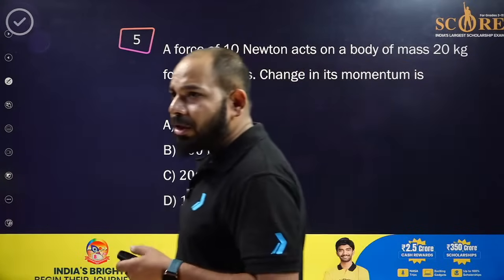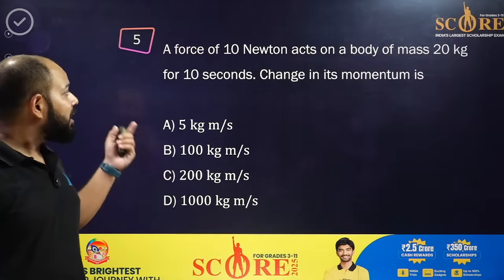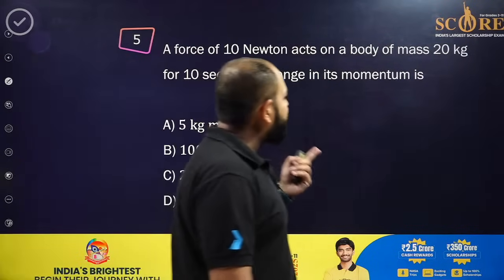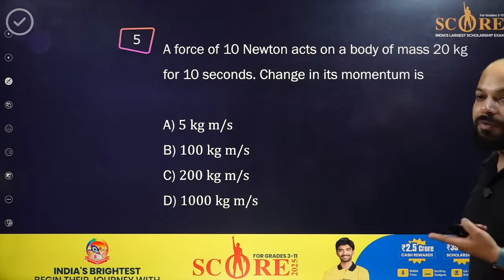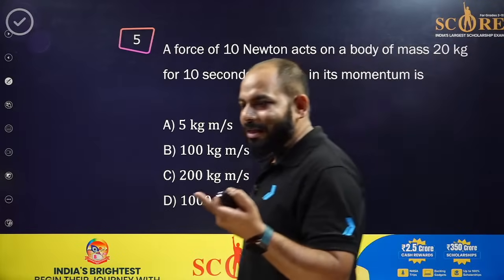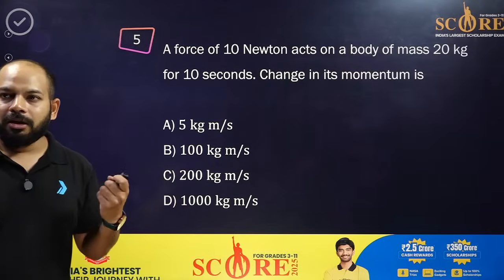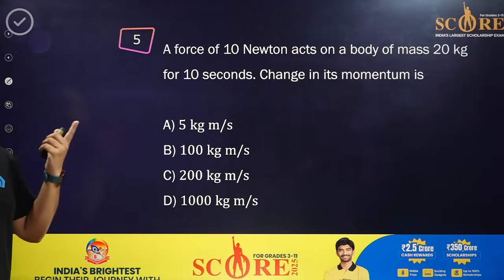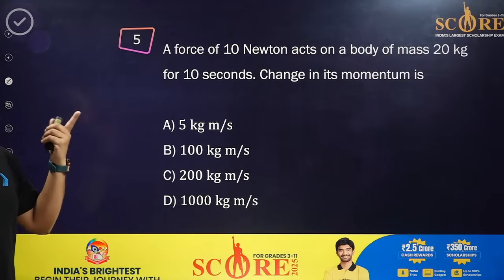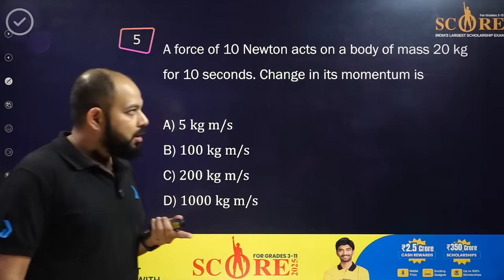Let's come to the next question, everyone. That's the fifth one. A force of 10 Newton acts on a body of mass 20 kg for 10 seconds. Change in its momentum will be. It's very easy. If you're doing it, guys, do it. No issues. The force of 10 newtons acts on a body of mass 20 kg for 10 seconds. Change in its momentum will be.